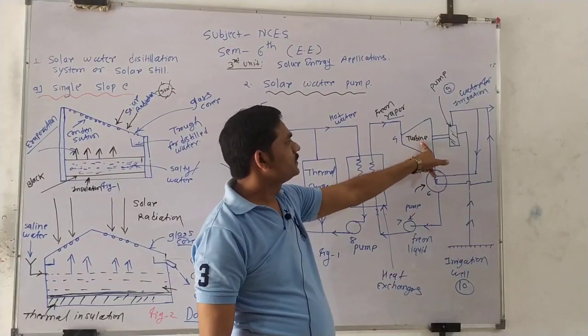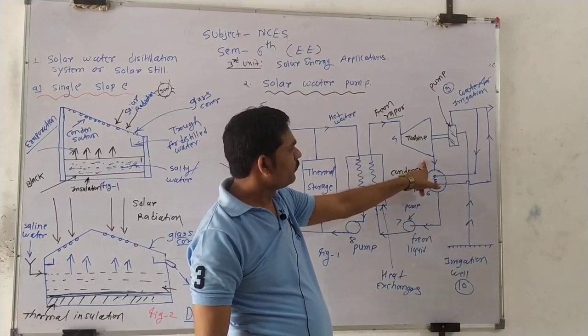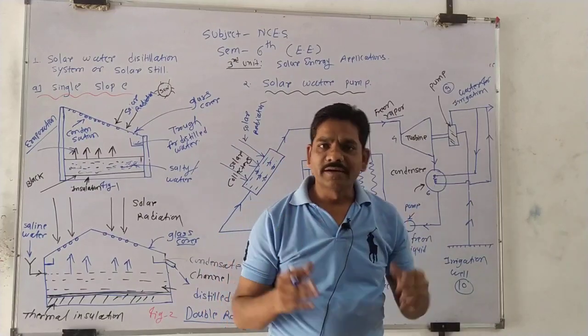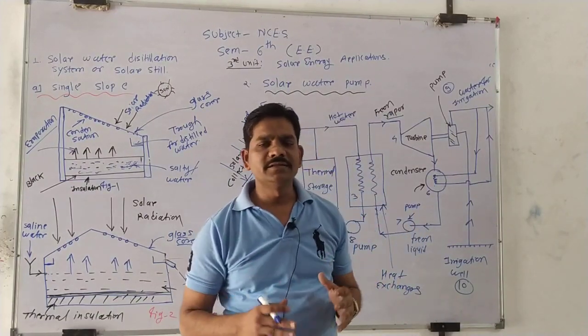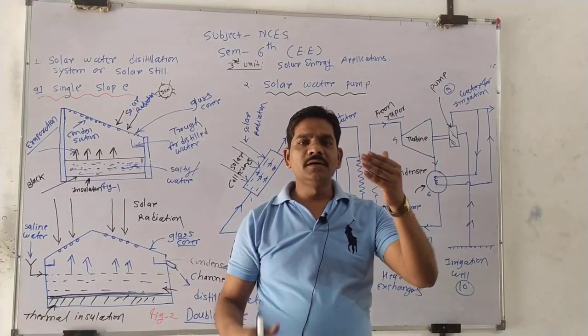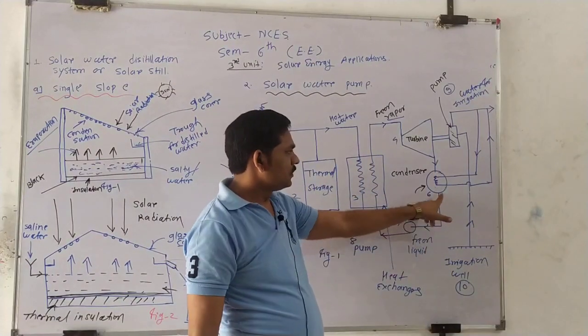Boys and girls, you observed that after the expansion of the freon vapor in the turbine, this vapor is transferred into the condenser. Condenser means to condense the steam, that is, convert the vapor form of the freon into liquid.